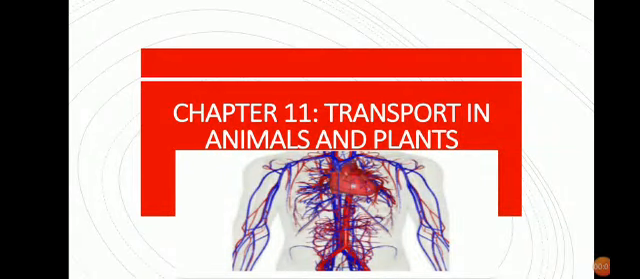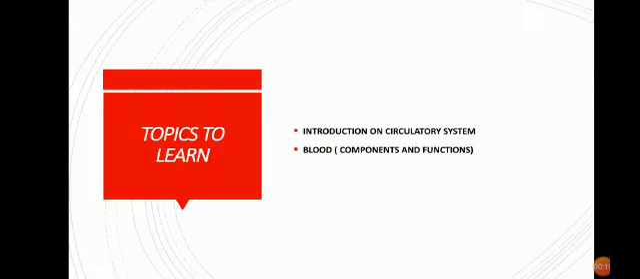Hello, my dear students. Today we will be starting with a new chapter, Transport in Animals and Plants. In this chapter, we are going to learn about the circulatory system and excretory system. Today we will be discussing a little bit of introduction on the circulatory system, and we will be discussing the components and function of blood.